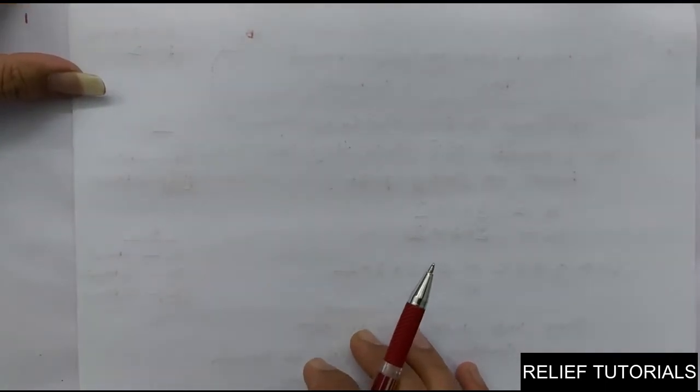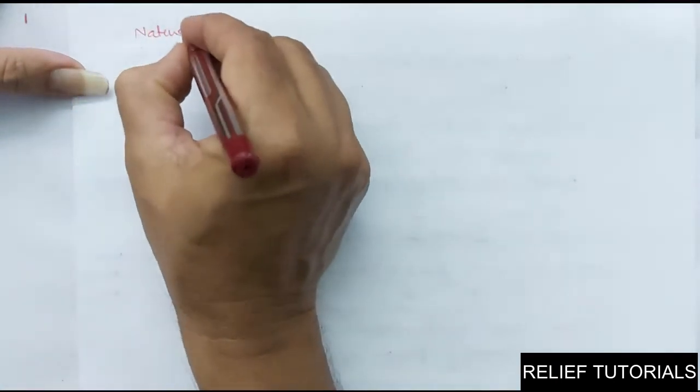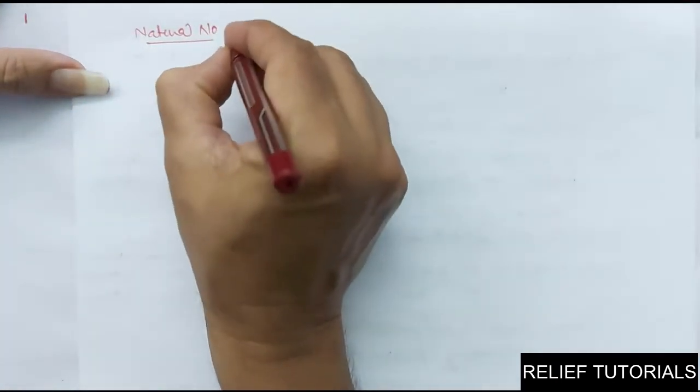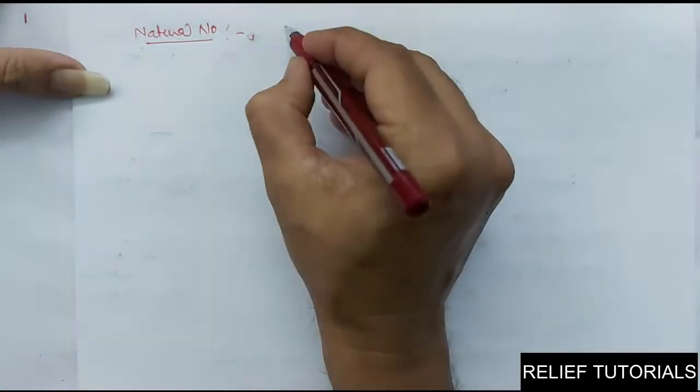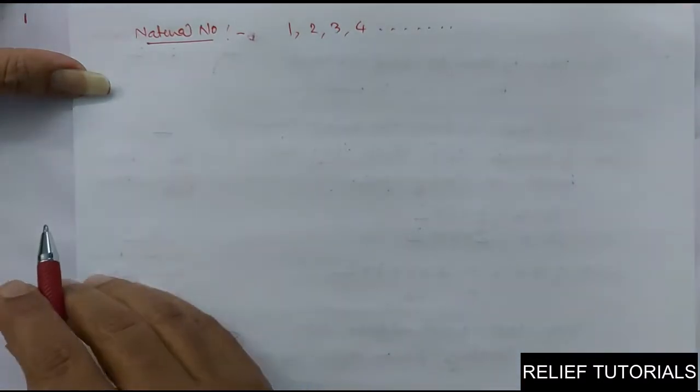Today we will learn about real numbers. Now first of all I will tell you what is a natural number. So you know what natural numbers are. What are natural numbers? 1, 2, 3, 4, and so on. These are all natural numbers.